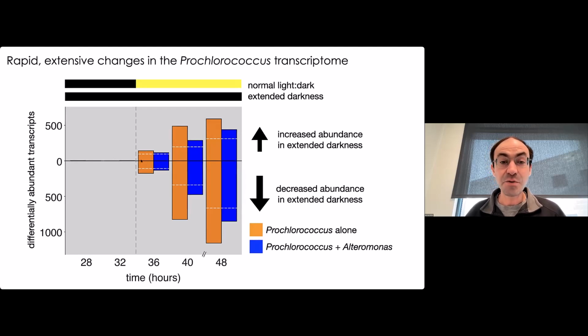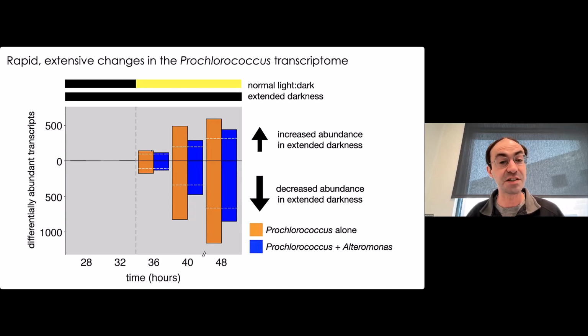Whereas even a few hours after the sun didn't come out for these cells, we started seeing large changes in the transcriptomes of these cells. Some genes increased in relative abundance under extended darkness compared to light-dark, and others decreased a fair amount. Some of these genes, below these white dots, were pretty consistent across all the replicates and also between co-culture versus axenic conditions.